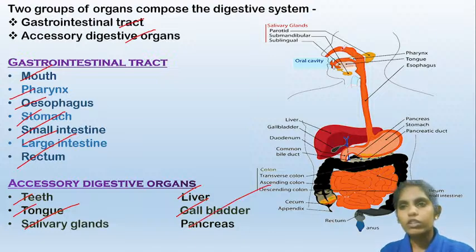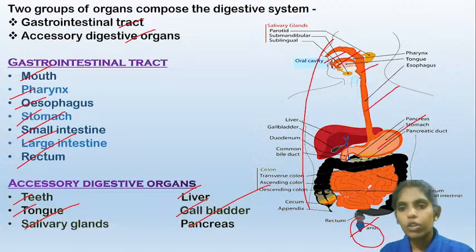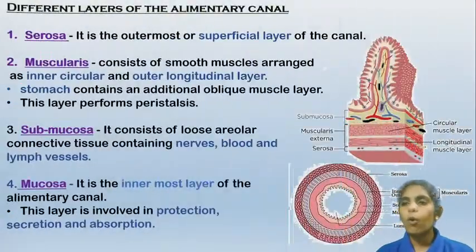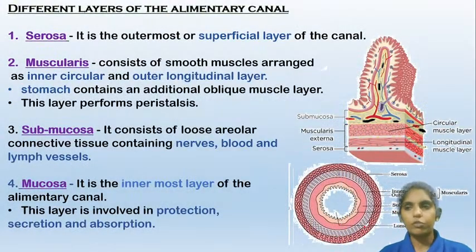So here you can see this is the whole picture of the digestive system. It starts from the mouth and ends at the anus. Anus is the external opening to the body. This is the mouth, the pharynx, the esophagus, the stomach. So this is the small intestine, the large intestine, the rectum, and finally the anus. So that is about the different organs of the digestive system.